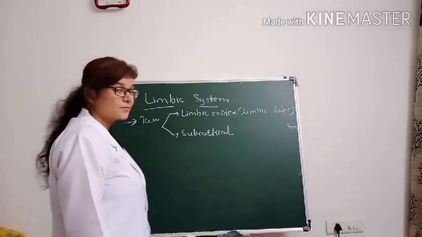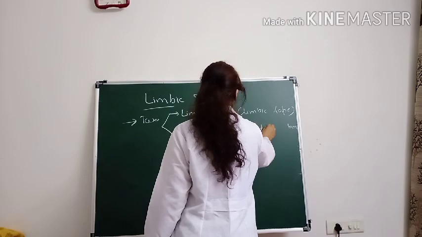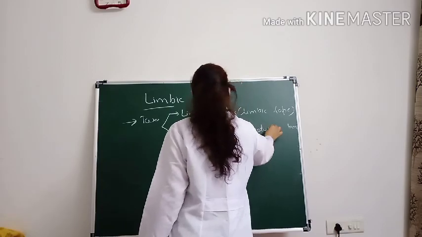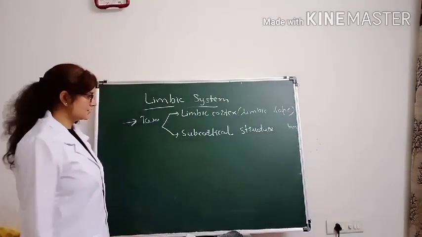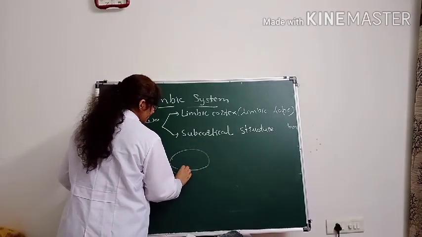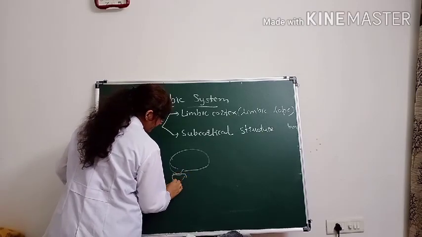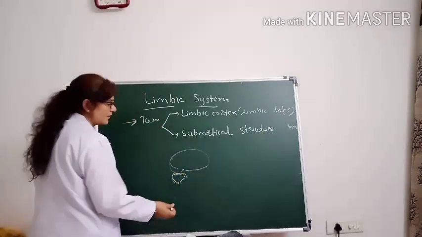Now what do we mean by subcortical structures? Our brain is made up of the cerebral cortex. Behind this there is the cerebellum.